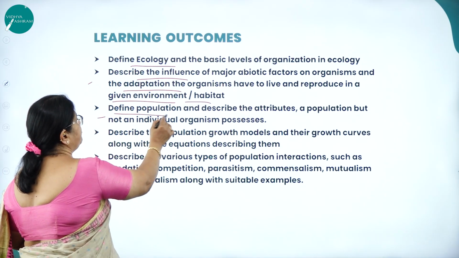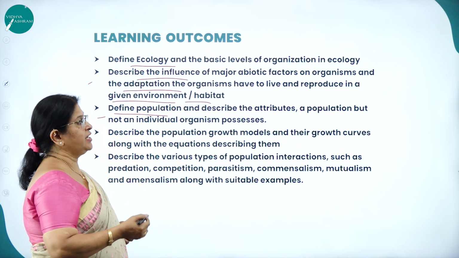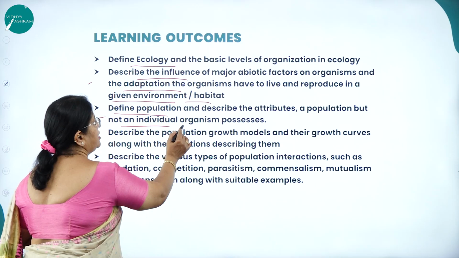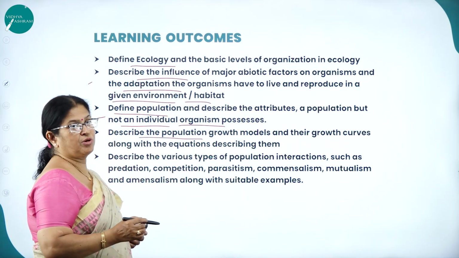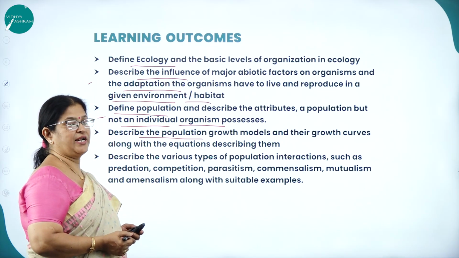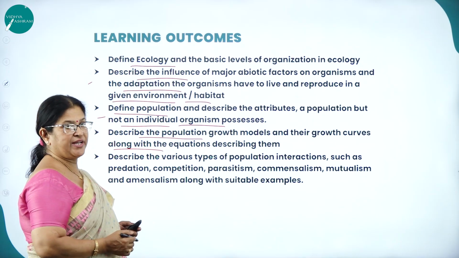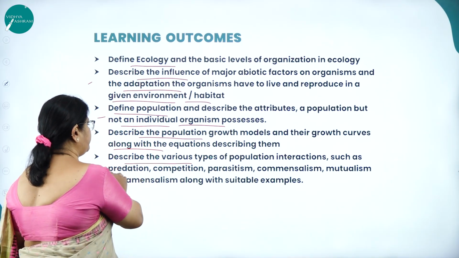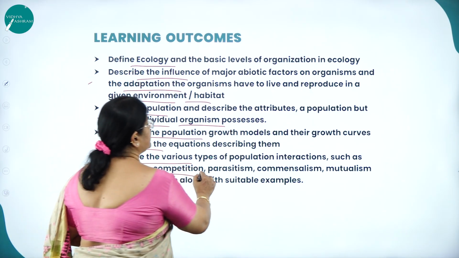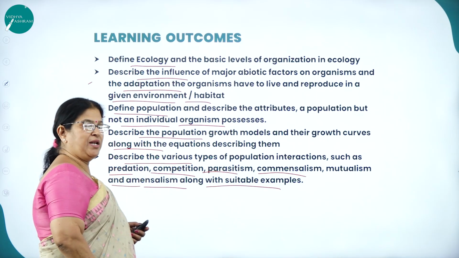Then you'll be able to define population and describe the attributes a population, but not an individual organism, possesses. Then describe the population growth models. Already I said logistic growth model and exponential growth model and their growth curves, that is the J-shaped and S-shaped curve. Then describe the various types of population interactions like predation, competition, parasitism, commensalism, mutualism, amensalism, along with suitable examples.